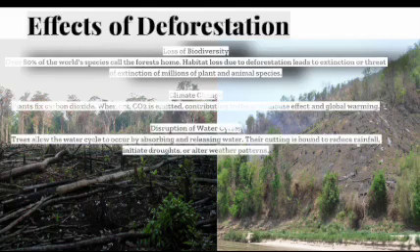Disruption of water cycles. Trees sustain the water cycle by absorbing and releasing water. Cutting them is bound to reduce rainfall, cause droughts, and alter weather patterns.